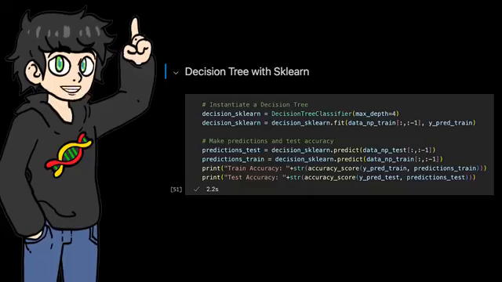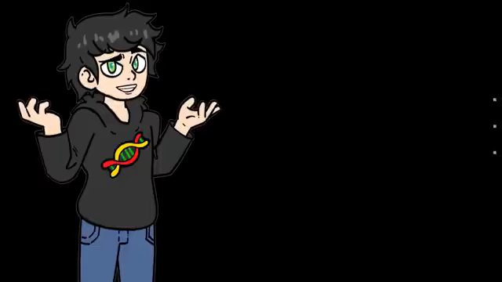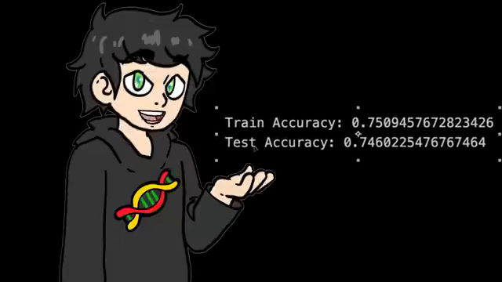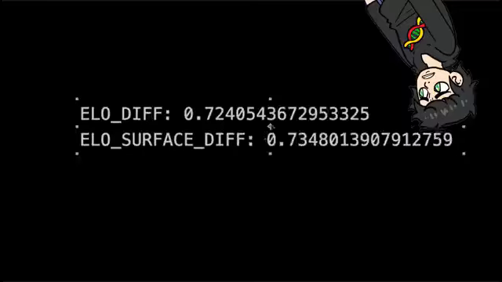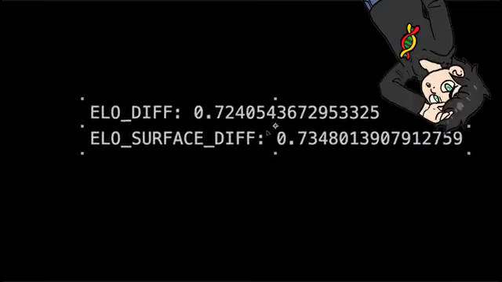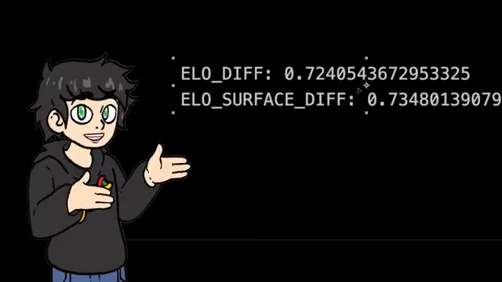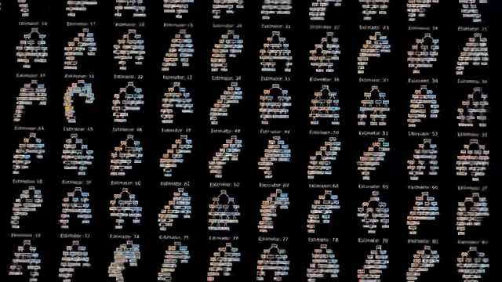But anyway, using that classifier out of the box, we get 74% accuracy, which sounds really promising until you realize that simply predicting based on ELO alone gives you 72% accuracy. So yeah, we can do better. To take things to the next level, we need random forests.